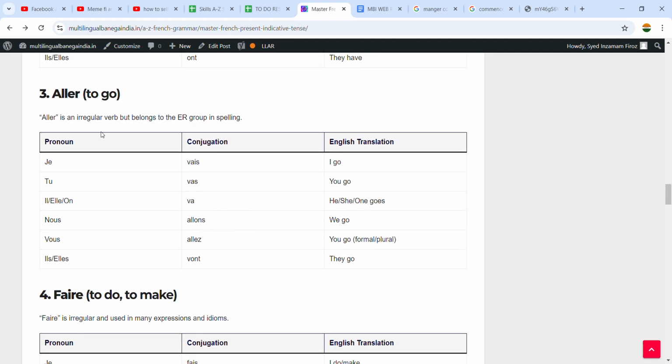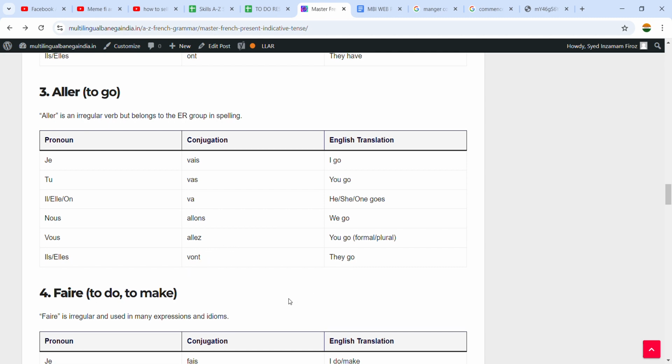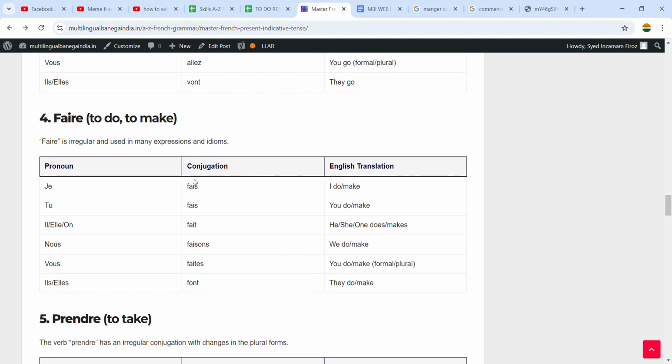Now there are some more verbs like aller, which means to go. Je vais, tu vas, il va, he, she, one goes, nous allons, vous allez, ils vont, elles vont. Faire means to do. Je fais, tu fais, il fait, nous faisons, vous faites, ils font.